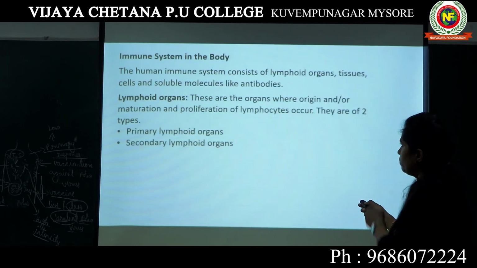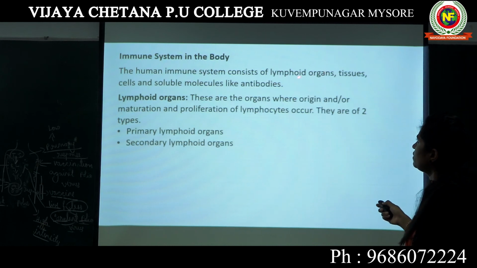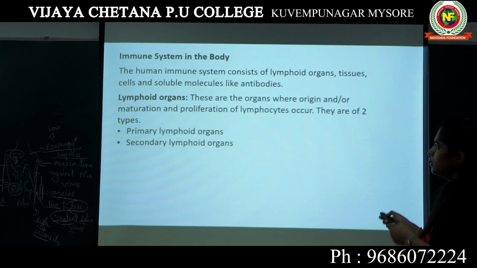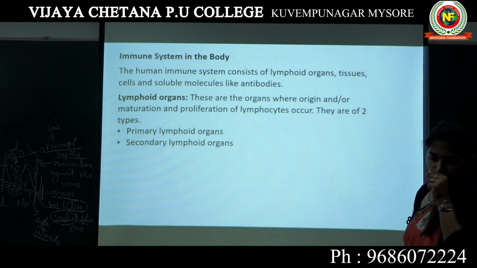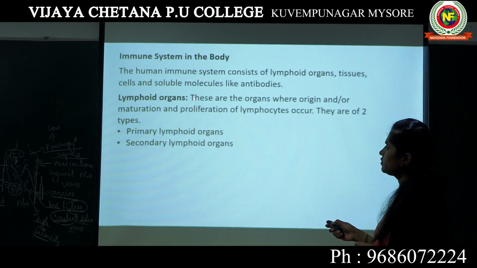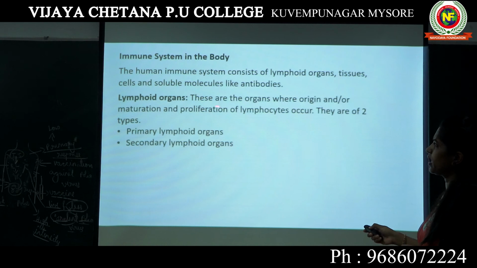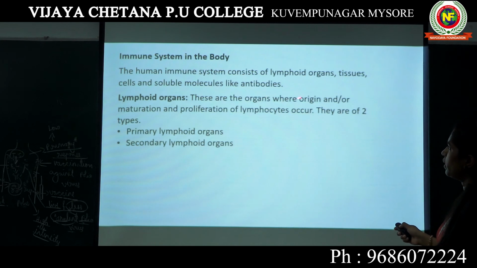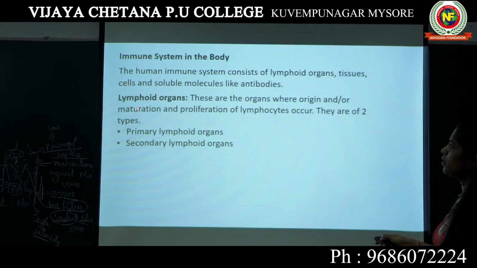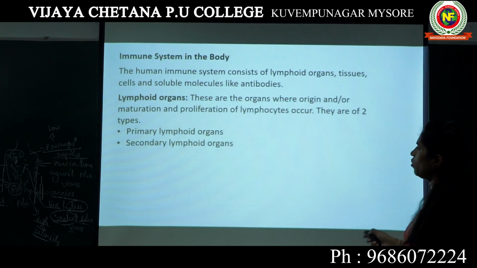Now, we have to study these lymphoid organs in detail. What are lymphoid organs? Lymphoid organs are the organs where origin, maturation and proliferation of lymphocytes occur. There has to be a change here: after origin, it has to be proliferation and then maturation. So lymphoid organs are the organs where origin, proliferation and maturation of lymphocytes occur.